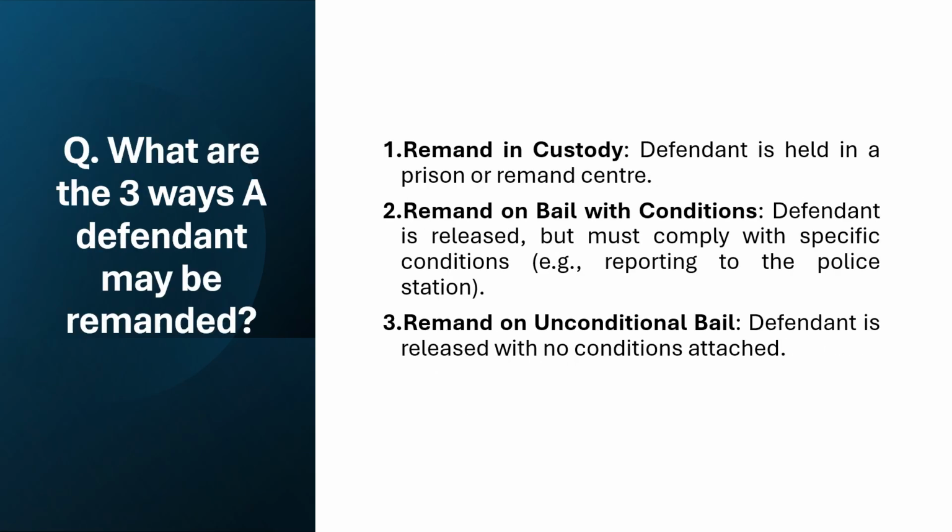So in essence, what are the three ways a defendant may be remanded? 1, remand in custody. The defendant is held in prison or a remand centre. Not very pleasant. 2, remand on bail with conditions. The defendant is released but must comply with specific conditions, for example reporting to the police station. 3, remand on unconditional bail. The defendant is released with no conditions attached.